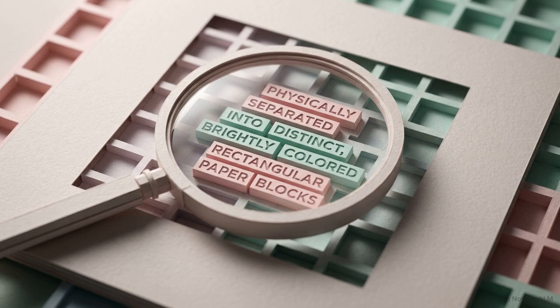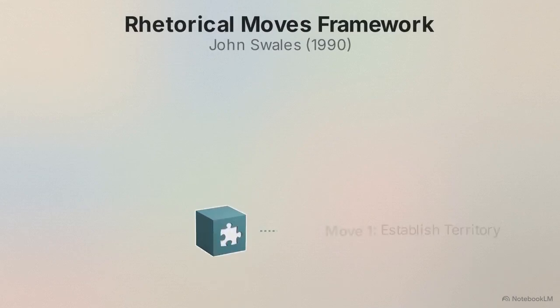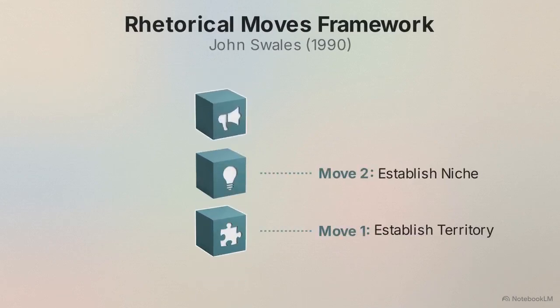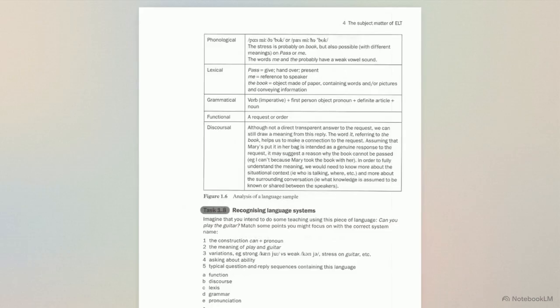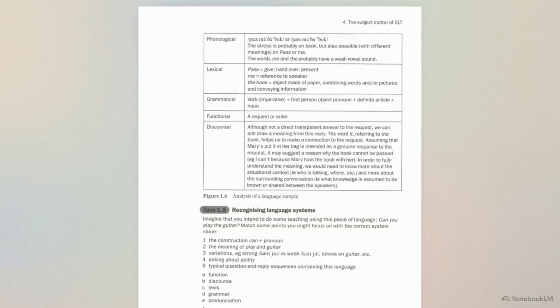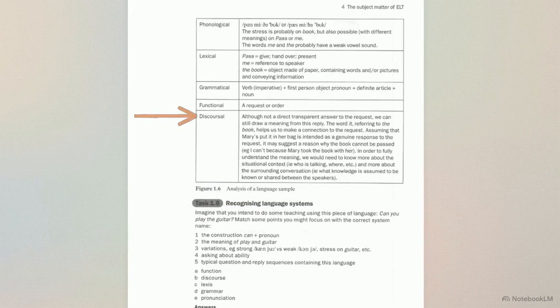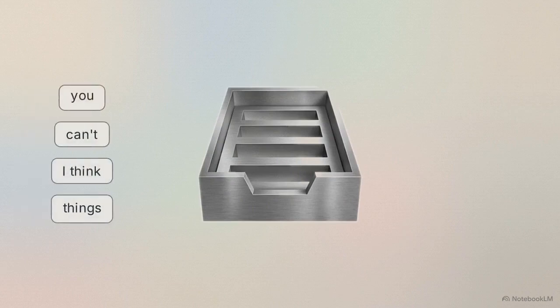Another method is genre analysis, which examines text structure based on professional goals. Frameworks like John Swales' identify the predictable rhetorical moves authors must use to introduce their research. This chart details a micro-level analysis of a short dialogue. In the bottom row, labeled discoursal, we can track how specific pronouns and articles create situational meaning by connecting back to the surrounding context. In academic articles, this micro-level regulation is strict.